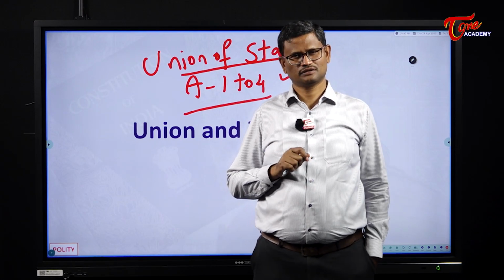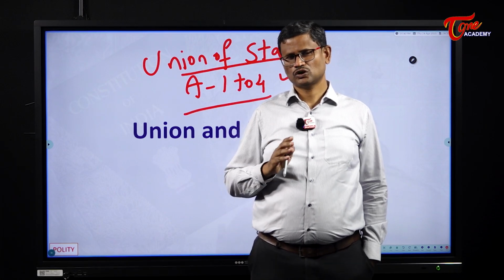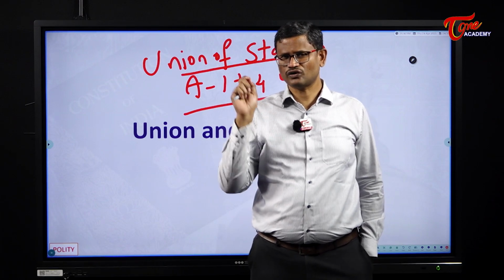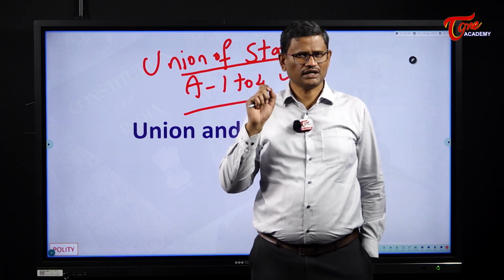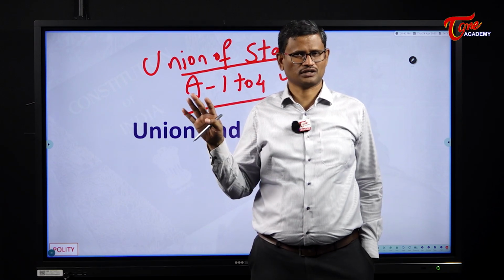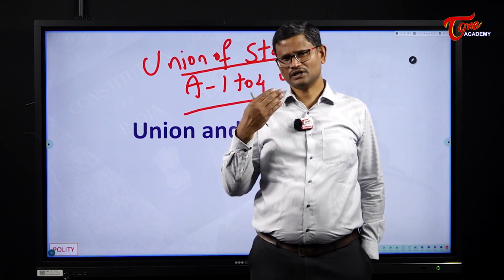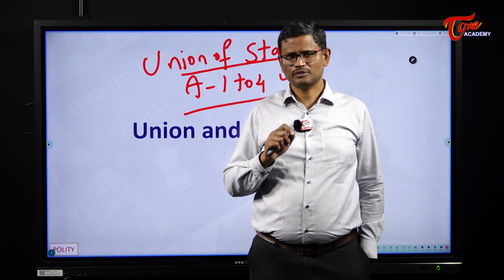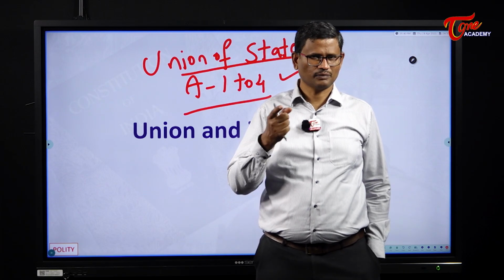Then the question is, though the Constitution of India is federal, and though the Supreme Court of India said that federalism is a basic feature, why was the word federal deliberately avoided in the text of the Indian Constitution? If you read the entire text, you don't see a reference to the word federal anywhere. The reason given by Dr. B.R. Ambedkar is this: if you compare the Indian Federation with the Federation of USA, the United States of America is an example of a federal constitution. The first federal constitution in the world is the American Constitution.